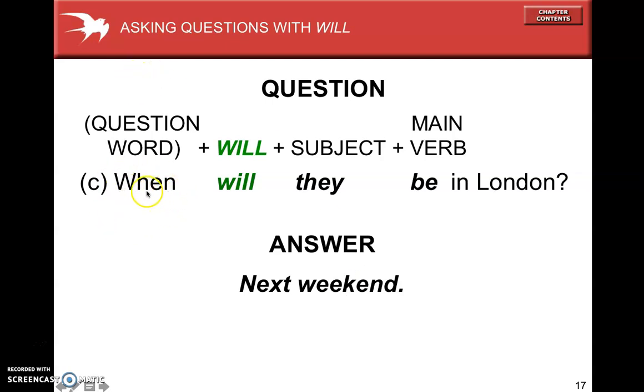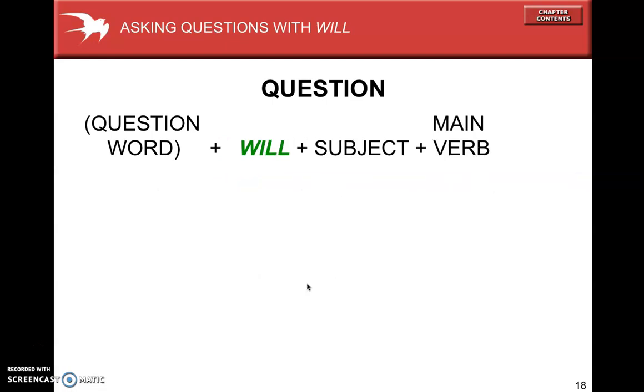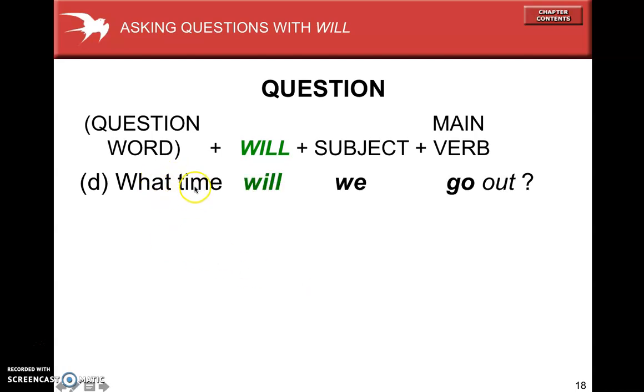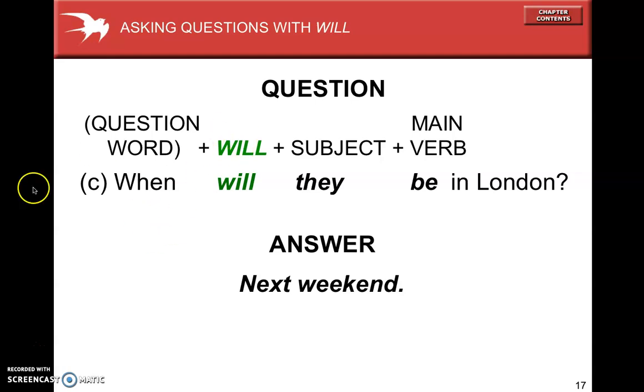We use when for questions about time, day, month, year. We can use what time for questions only about time. So when can be a question about time or day or month or year or season.